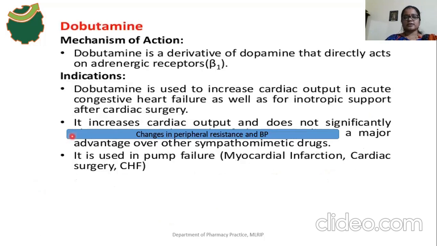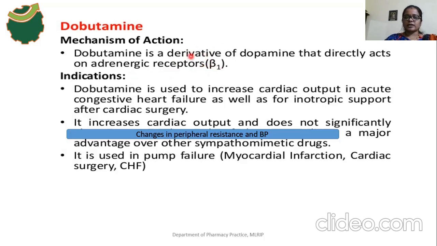And the next important drug is dobutamine. Okay, so what is the mechanism of action of dobutamine? Dobutamine is a derivative of dopamine. It directly activates the beta 1 receptors. But it does not bind with the dopamine receptors, D1 and D2 receptors. It is a beta 1 receptor agonist, dobutamine.